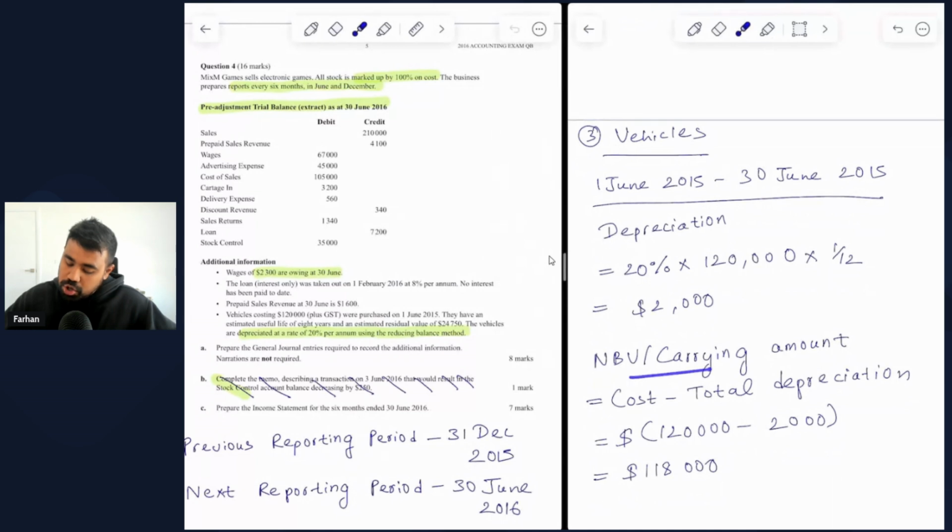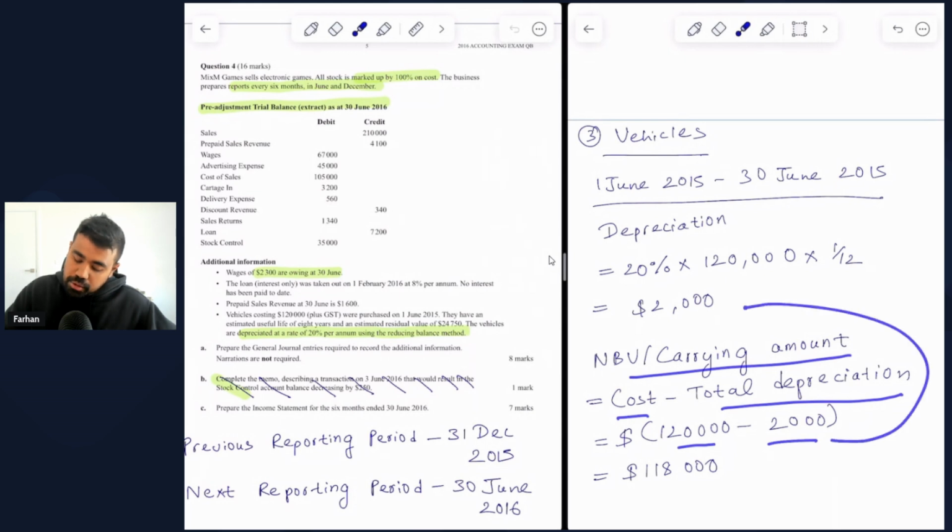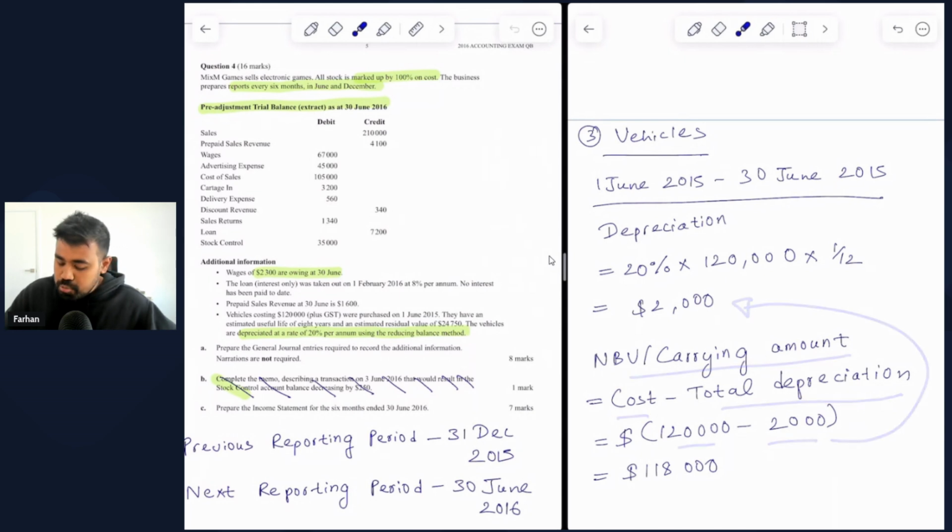You simply take the original cost and subtract the total depreciation or the accumulated depreciation. Now the cost is $120,000 minus $2,000 in depreciation for the first reporting period that we had just calculated, and that gives us a net book value or carrying amount of $180,000 for vehicles at end of 30 June 2015.